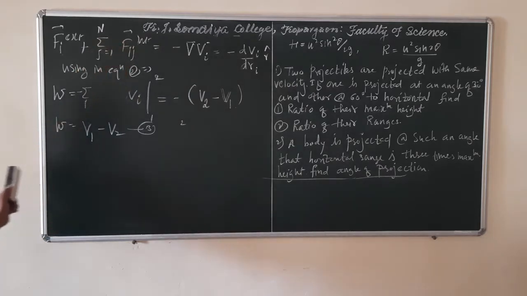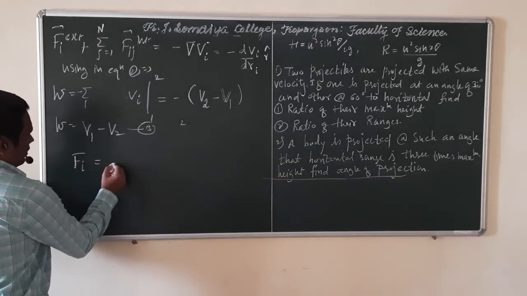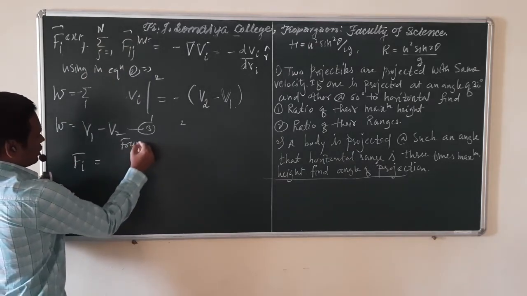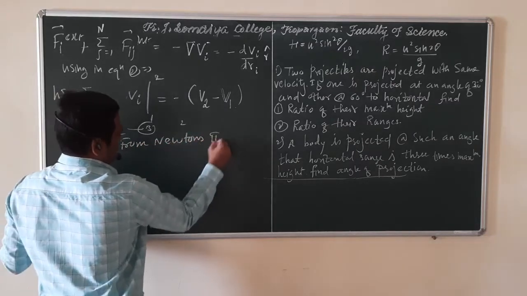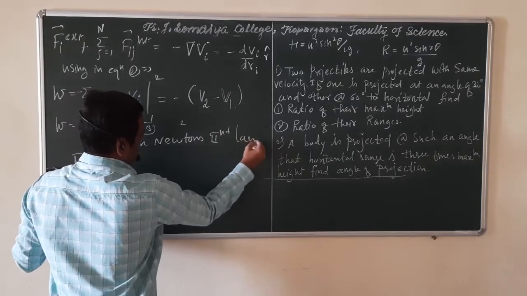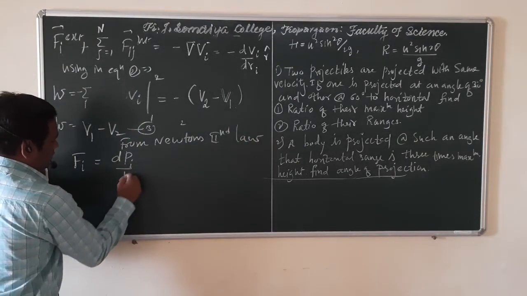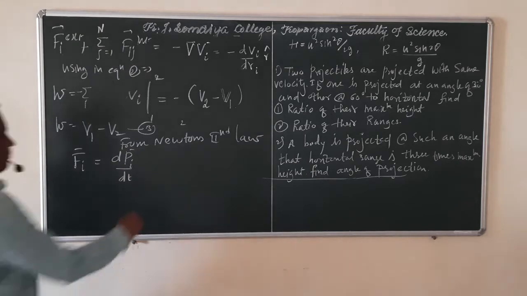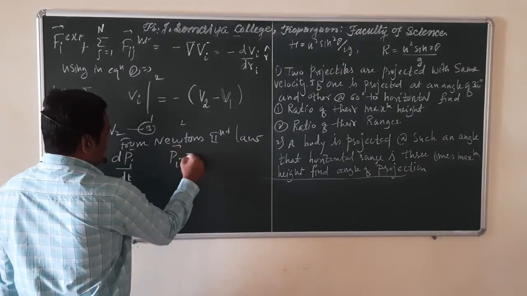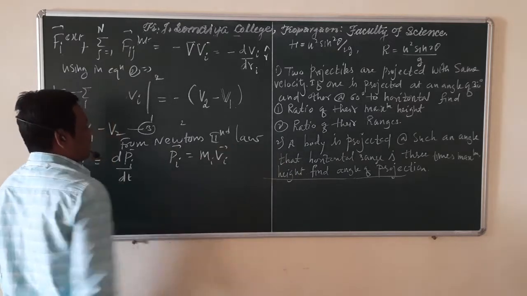Now we know that force on the ith particle, from Newton's second law of motion, can be written as the rate of change of momentum of the ith particle. So F_i is dp_i by dt, and p_i means momentum of the ith particle, which is mass of the ith particle times velocity of the ith particle.